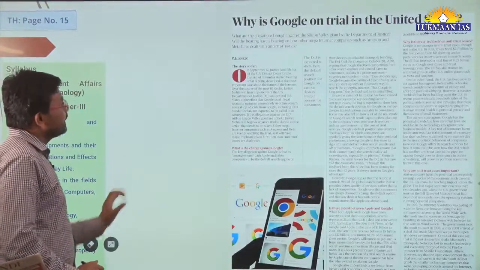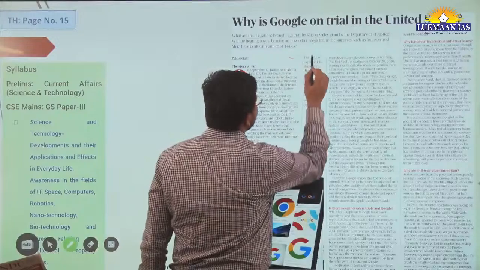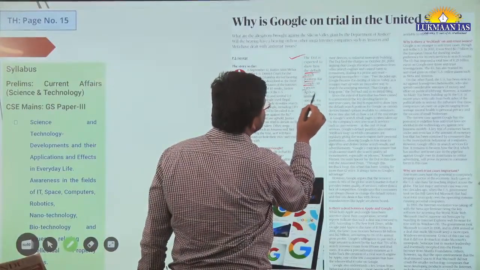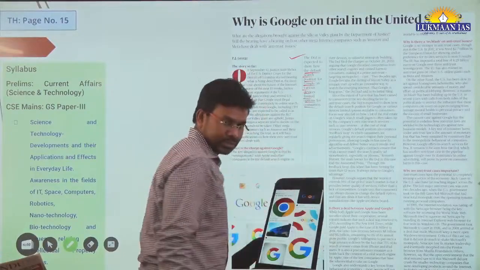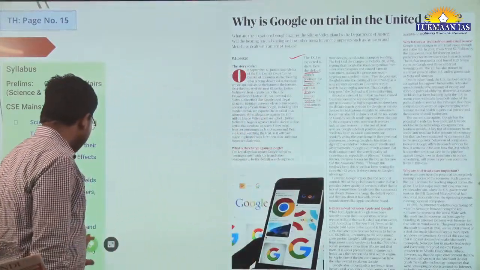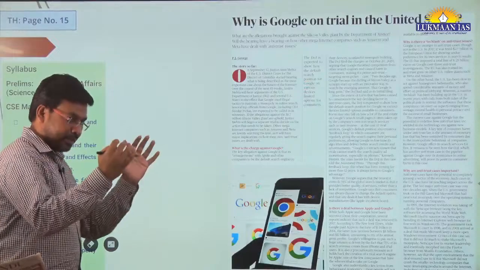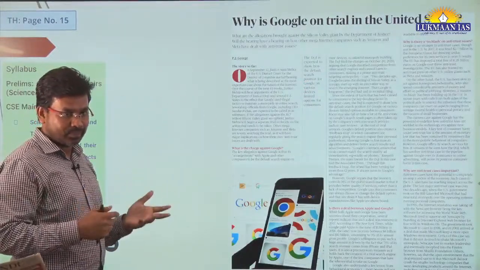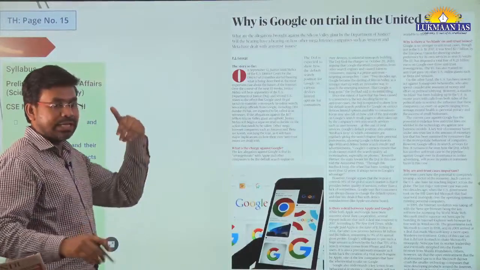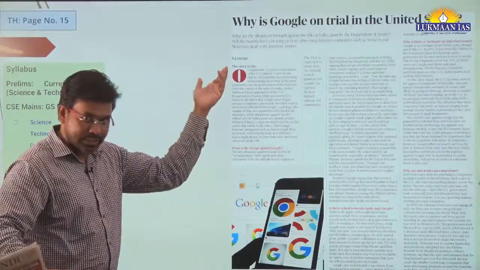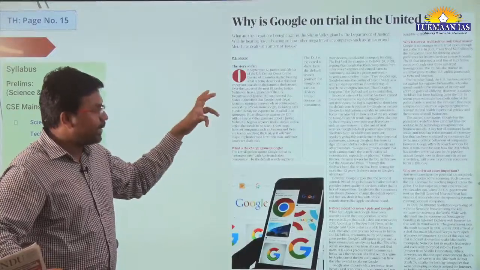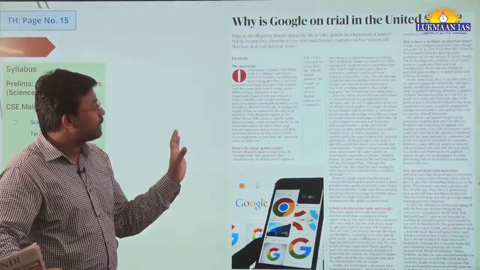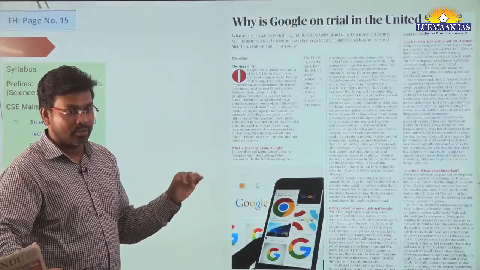It says the Department of Justice is expected to show how the default search position for Google on various devices limited options for consumers. They are saying that there is a kind of nexus between Google and Apple. Google made a payment to Apple in 2008, $1 billion, and after that every year they are making $8 to $9 billion in payments to Apple.